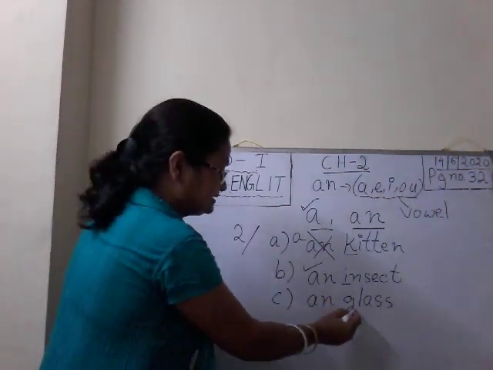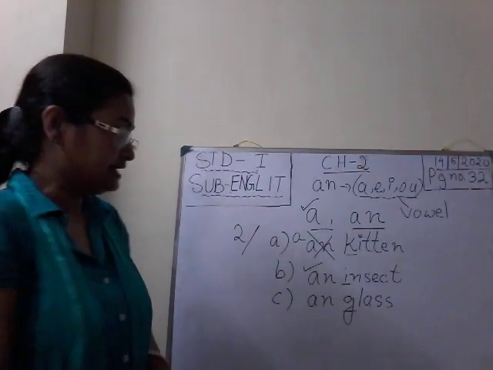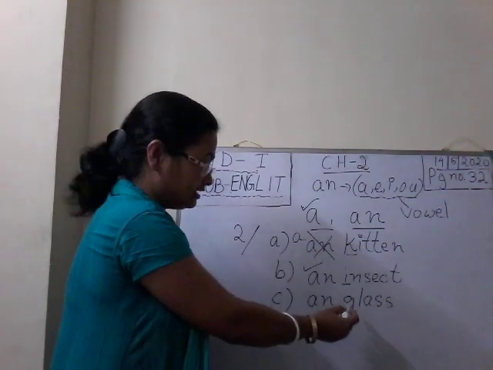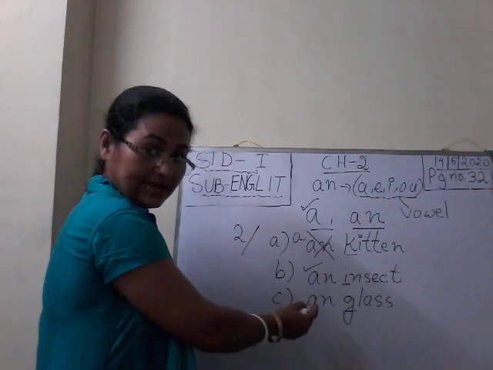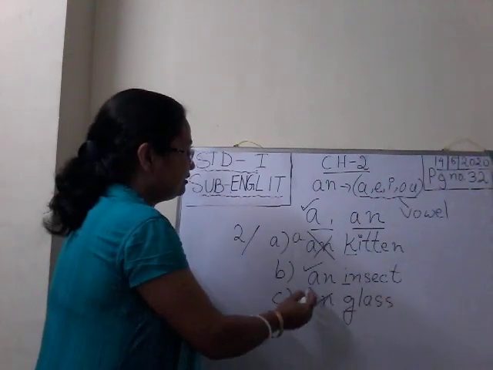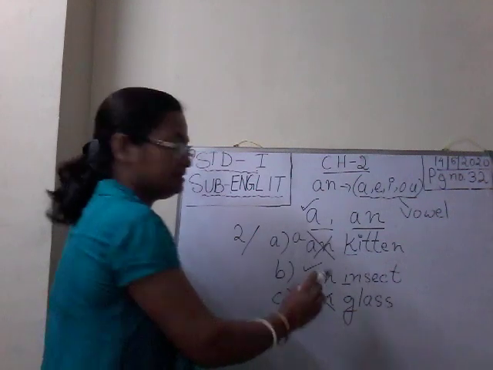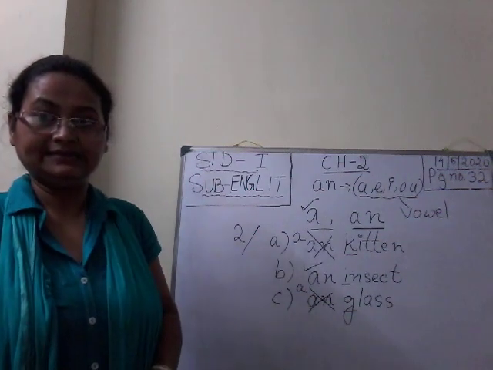An glass. Here, see, again it is not correct. G is a consonant. The word glass begins with a consonant sound. So what will we write, N or A? We will not write N. We will write A. Isn't it?